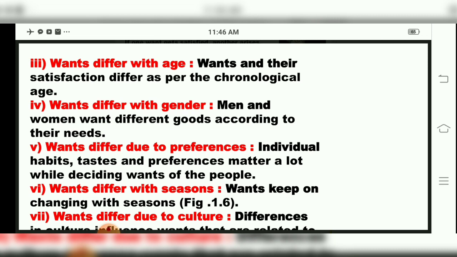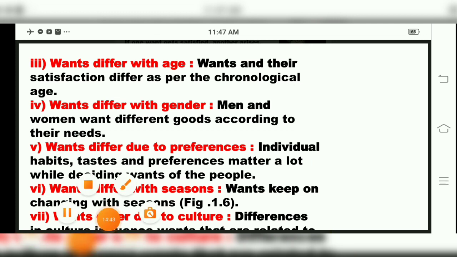See what I am telling, how age matters. At 20, 25, people expect that their salary should have a hike, an increase. And the people who are at the age of 50, 55, 60, they will ask when their retirement can come and what their pension will buy. So according to age, the wants are different. It will not be the same.